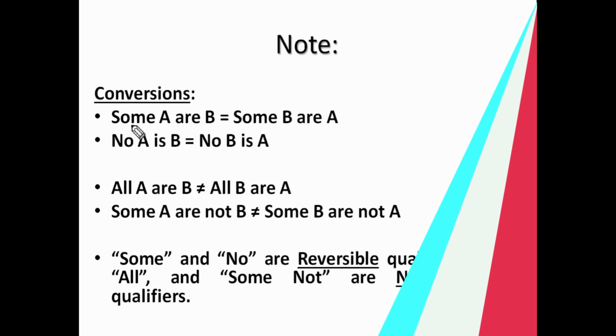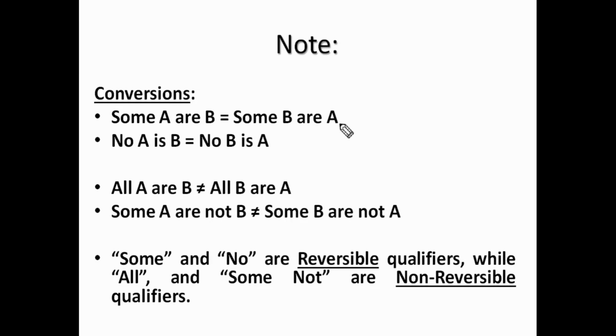Right. Some A are B and some B are A. Are these two statements exactly equal or not equal? Sir, on what basis do we have to decide whether these two statements are equal or not equal? Based on their possible diagrams. So if all the possible diagrams for this statement are exactly the same as for this statement, then we can say these two statements are exactly equal.